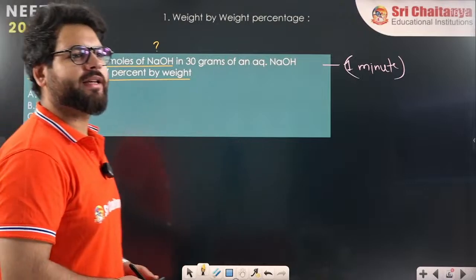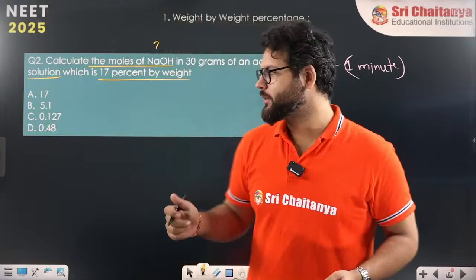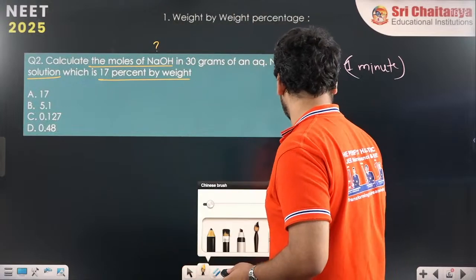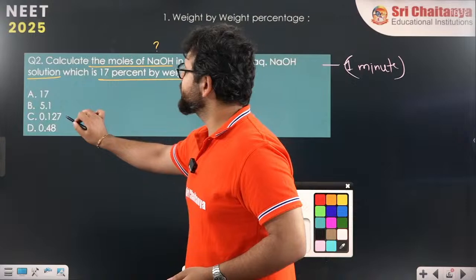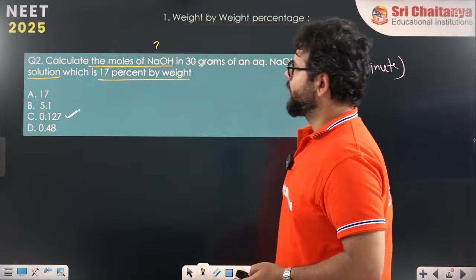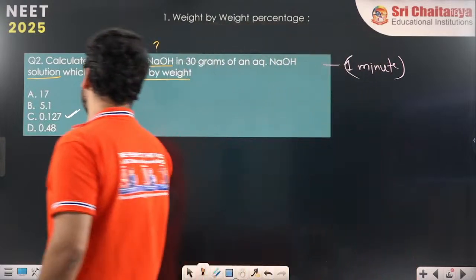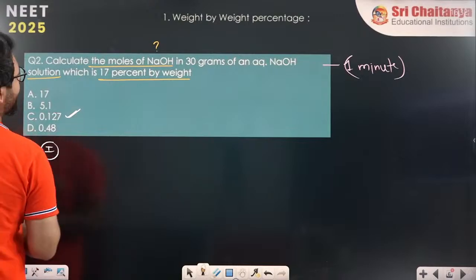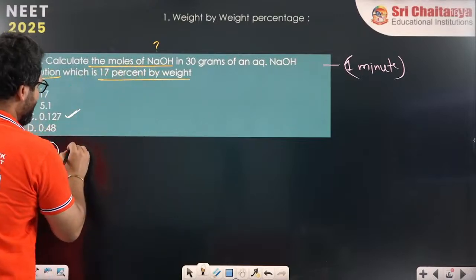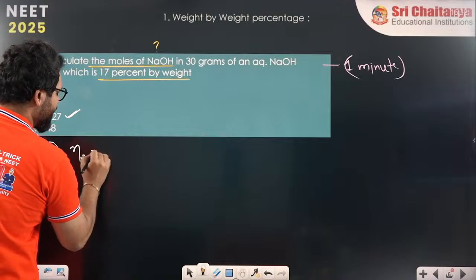Many people are saying option C. Clap for yourself, your answer is absolutely correct. Option C is absolutely perfect. So what are the things given? Step 1, I will write all the given things. Calculate the moles of NaOH. Moles of solute they are asking.